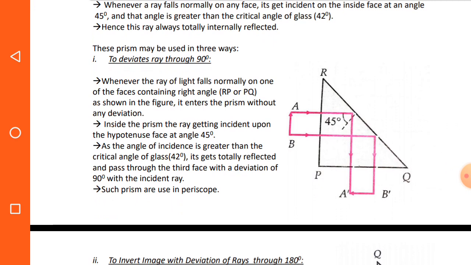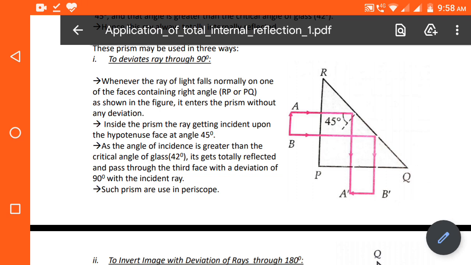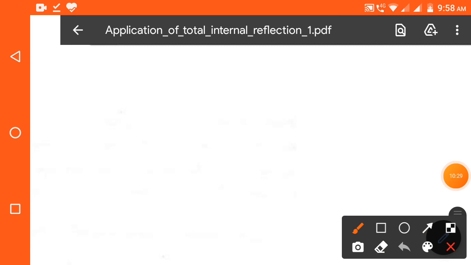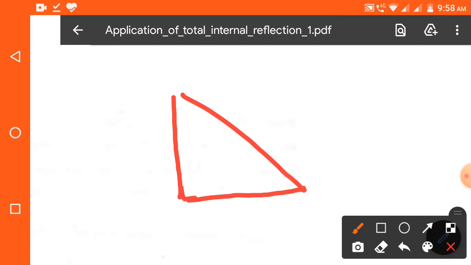So this prism may be used in three ways. First one, to deviate the ray through 90 degrees. So how are the rays deviated through 90 degrees? See, by definition we know that the totally reflecting prism is a right angle isosceles prism. That means this is 90 degrees and these sides have the same length.